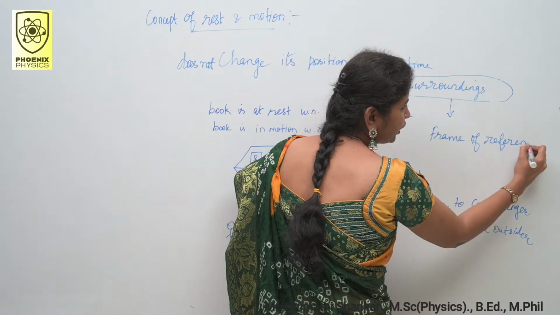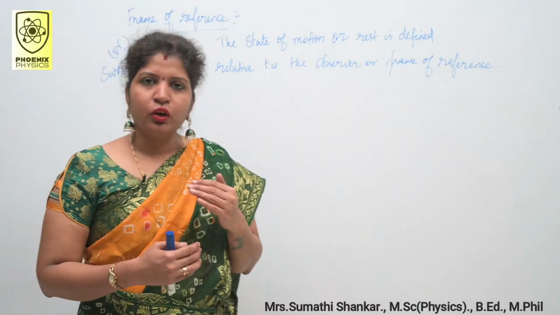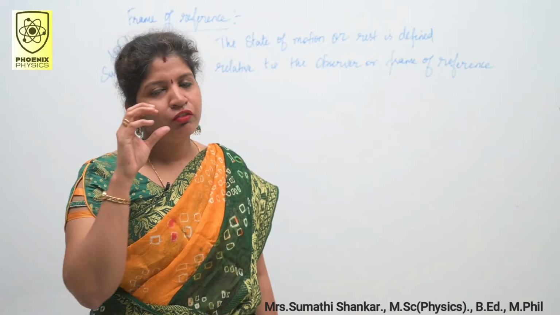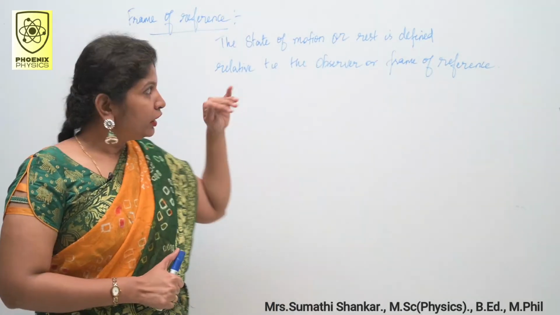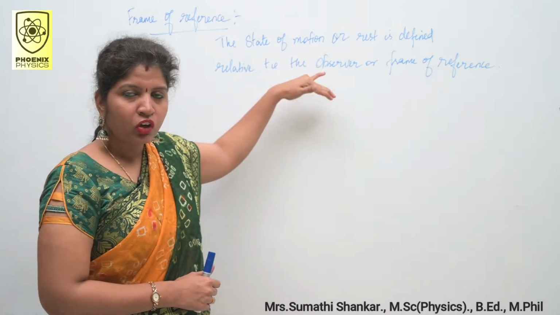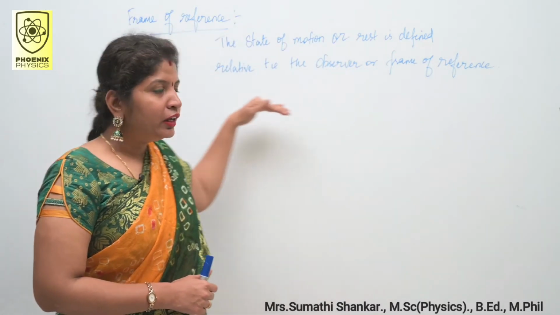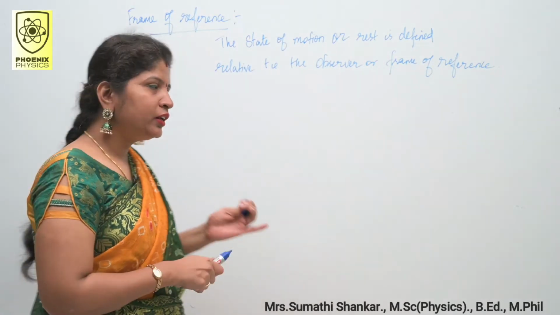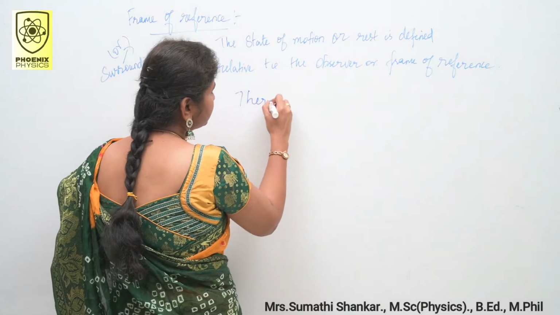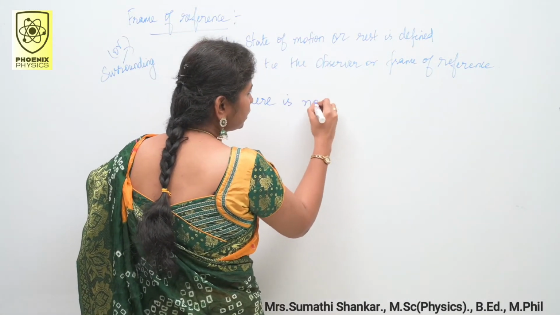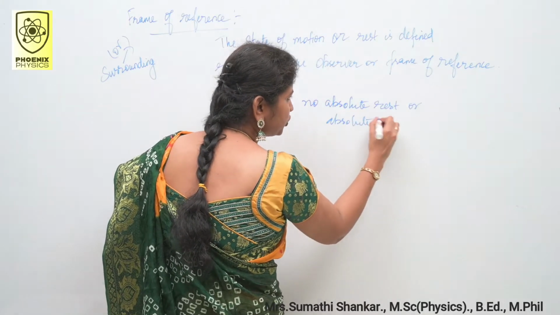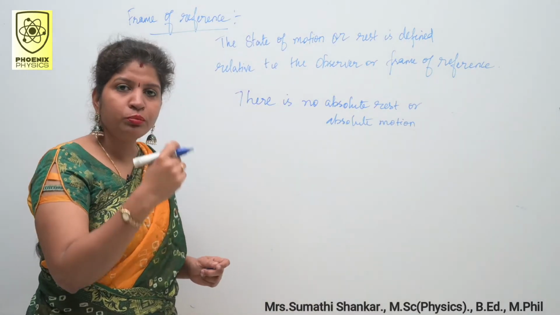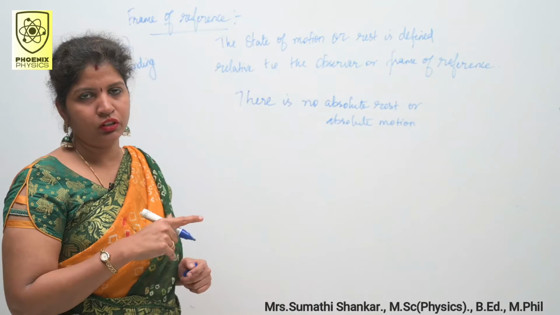What is this frame of reference? Just now I said surrounding is denoted by frame of reference. So here the state of motion or rest is defined relative to the observer or frame of reference. There is no absolute rest or motion. Based on the reference frame, we can say whether the object is at rest or in motion.